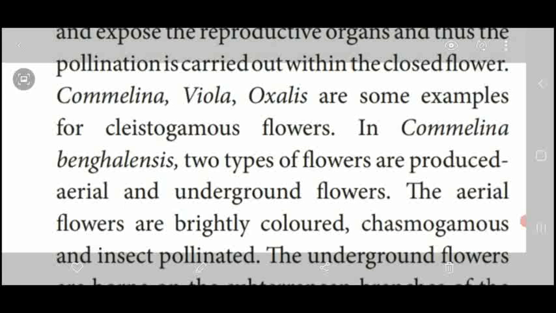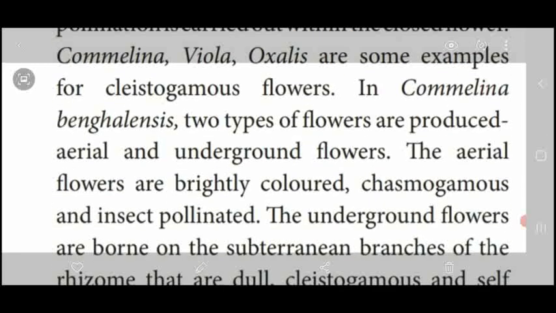That is, one is the cleistogamous method, another one is the chasmogamous method. See, in Commelina benghalensis, there are two types of flowers. One is produced above the ground level, that is aerial. Another one is produced below the ground level, that is underground flowers.